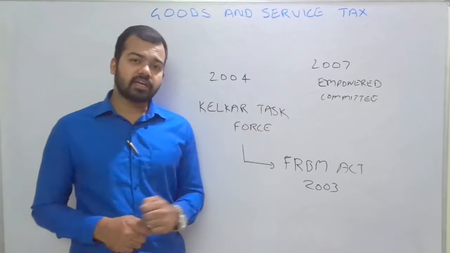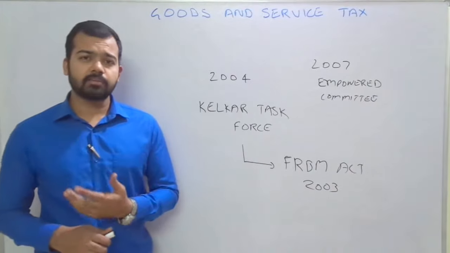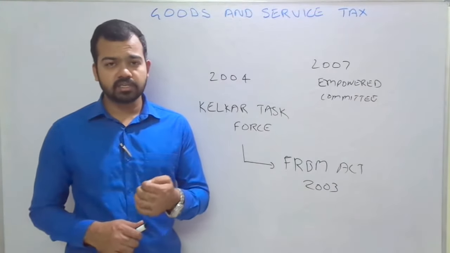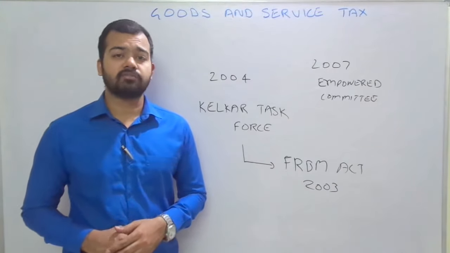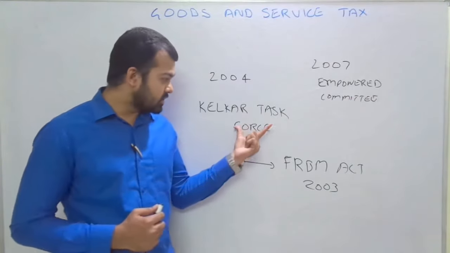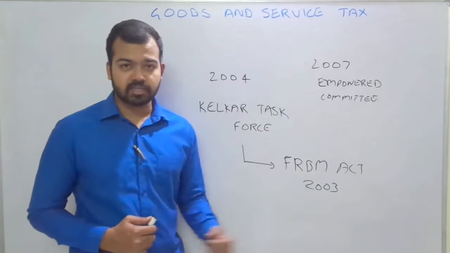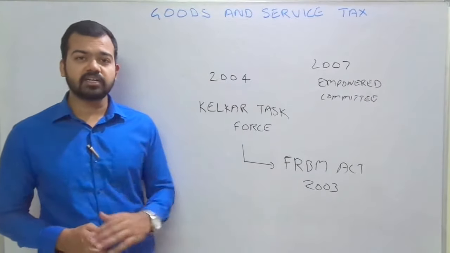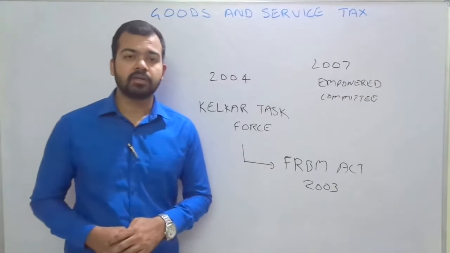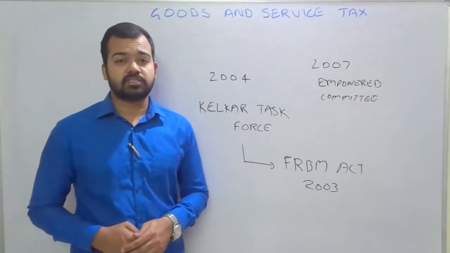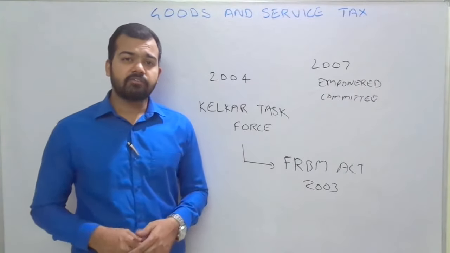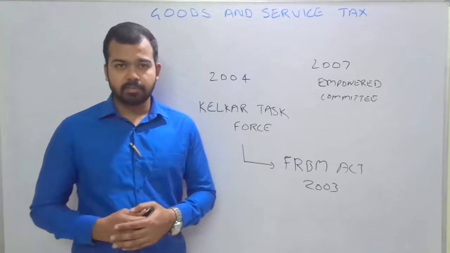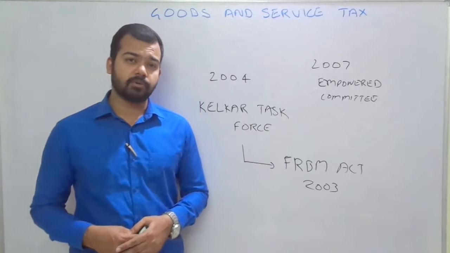Again, the Kelkar task force said that implementing GST will help reduce our fiscal deficit, because the task force was set up for the FRBM Act, that is Fiscal Responsibility and Budget Management. He also said that if GST is implemented, the revenue deficit will be zero.